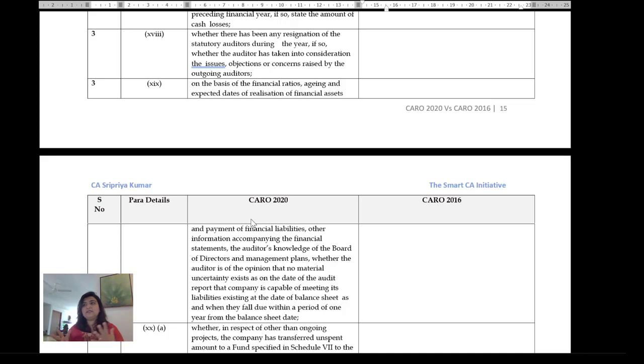So here I am stating a balance sheet is true and fair. In my balance sheet, I say, yes, all my liabilities are real. And at some level, one of my fundamental assertions on assets is that they exist and they are recoverable. Now, these we have done through certain audit procedures, which are your compliance procedures, your substantive procedures, your observation, inquiry, confirmation, etc., and analytical review. Today, it emphasizes financial ratios, aging, and expected dates of realization of financial assets and payment of financial liabilities.